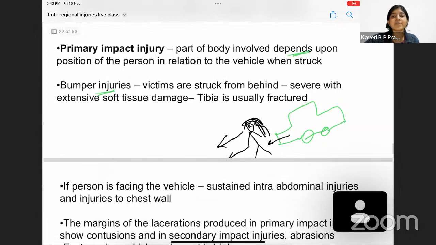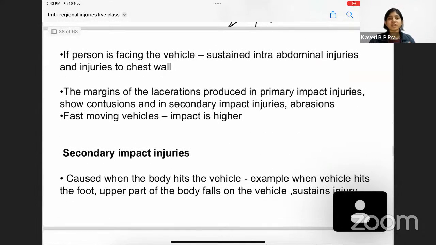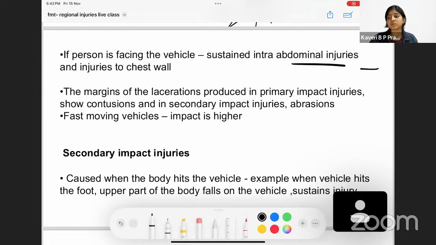If the person is facing the vehicle, there is a lot of damage to the abdominal structures, in the stomach area, intestine, and in the chest. These are the areas where there could be a lot of injuries. There might be lacerations, contusions, and abrasions. So the various types of injuries that we studied in mechanical injuries could be seen in the case of primary impact injury. And if it is a fast moving vehicle, because of the high velocity, the impact is going to be even higher.